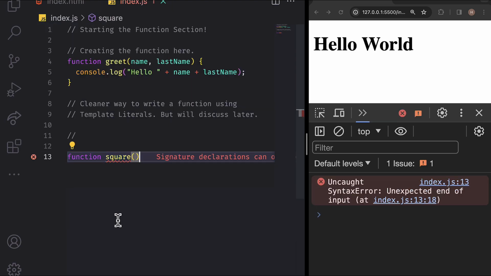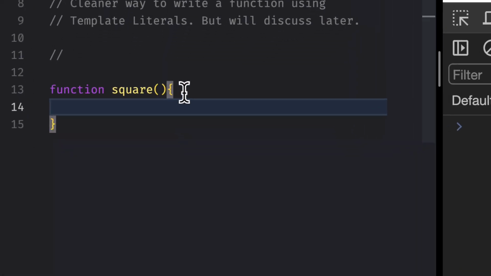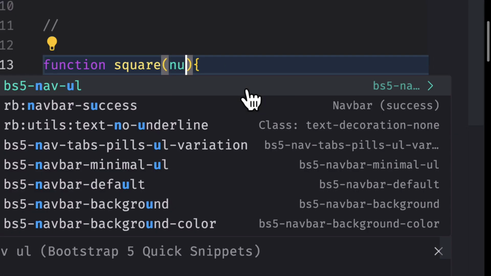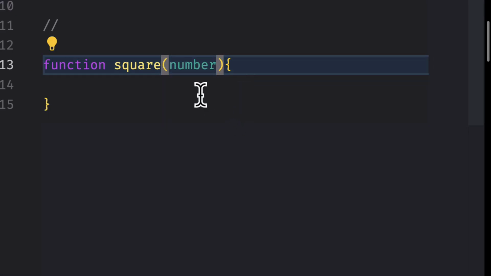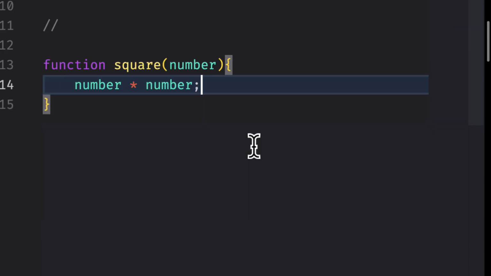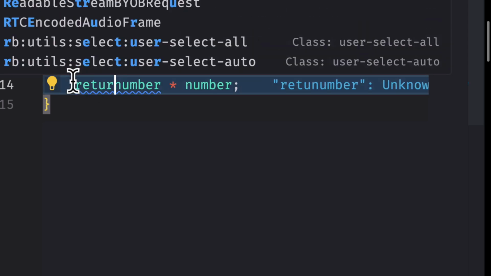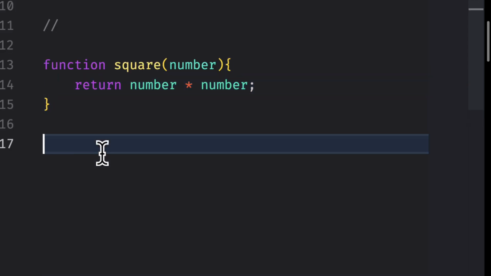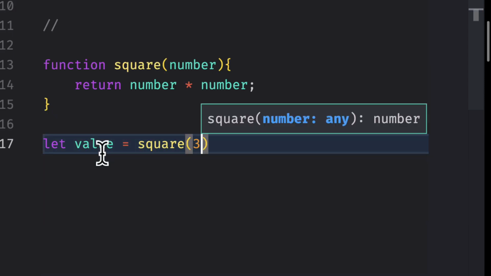Consider this example of a function named square. It takes a parameter, let's call it number, and calculates the square of that number using the formula number times number. To pass this calculated value back to the calling code, we use the return keyword. Instead of calling the greet function, we pass 2 as an argument and this returns a value. We can use that value to initialize a variable like declaring result.